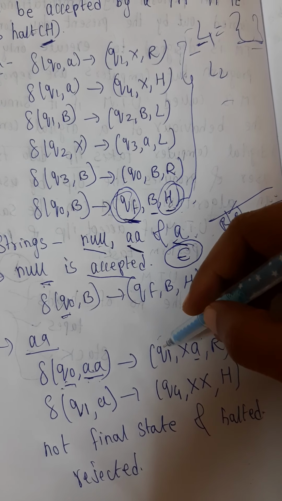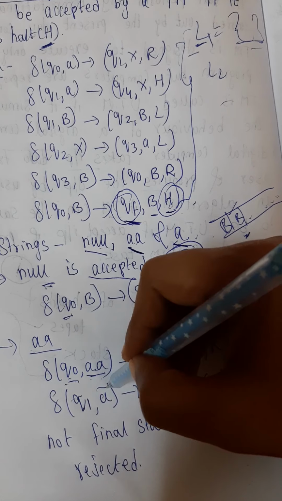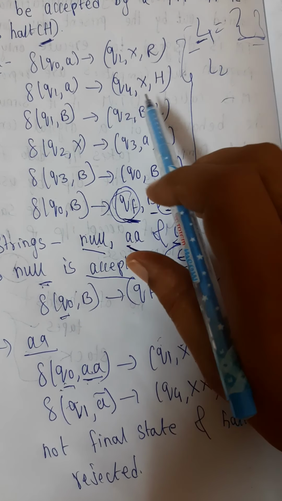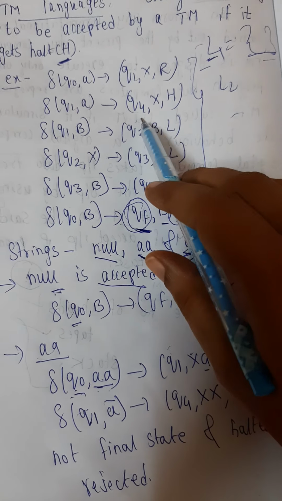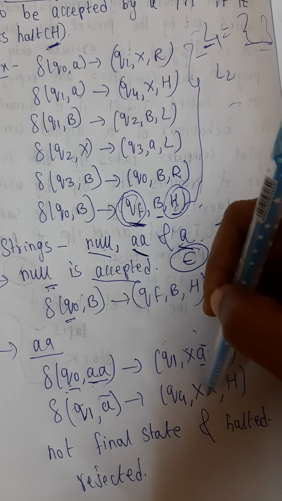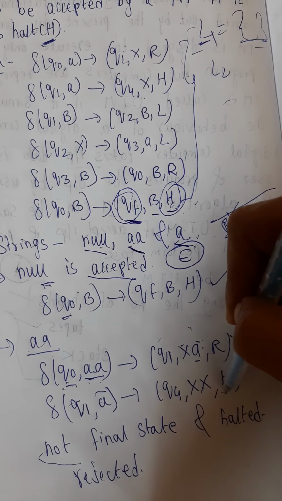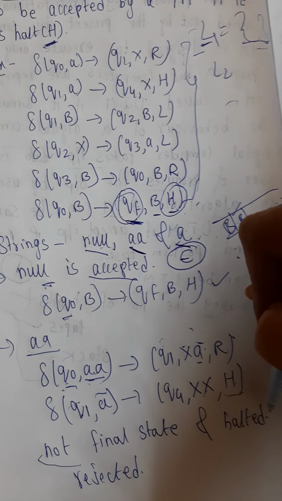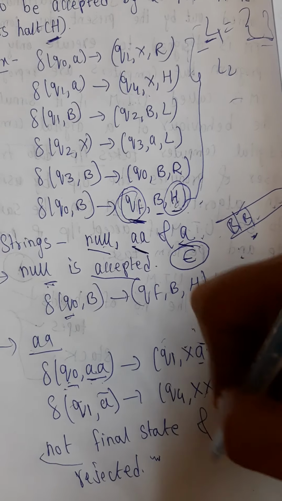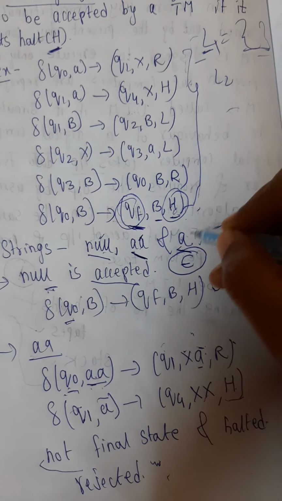Now at Q1 the symbol is A, so Q1 A goes to Q4, X and halt. Even though it halts, Q4 is not the final state, so this is rejected. So null is accepted and AA is rejected.